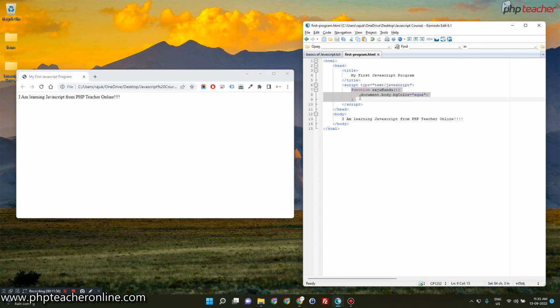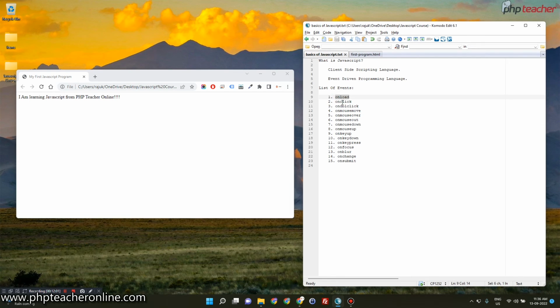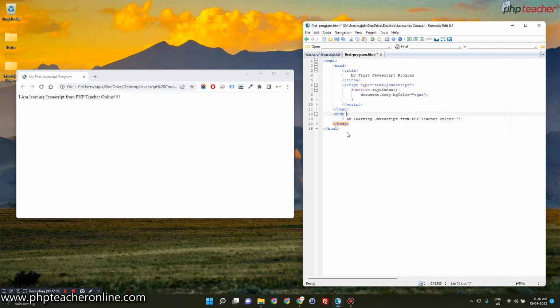So how can I call this function? As I told you before, this onload event generally works for the body tag. So inside the body tag I'll give a space and write onload. That means I am calling that particular event, and inside double quotes I'll be calling my function name. This is my function name. You cannot make any mistake in the spellings. If you do it this way, it will not work. It has to be the same as you have written over here.